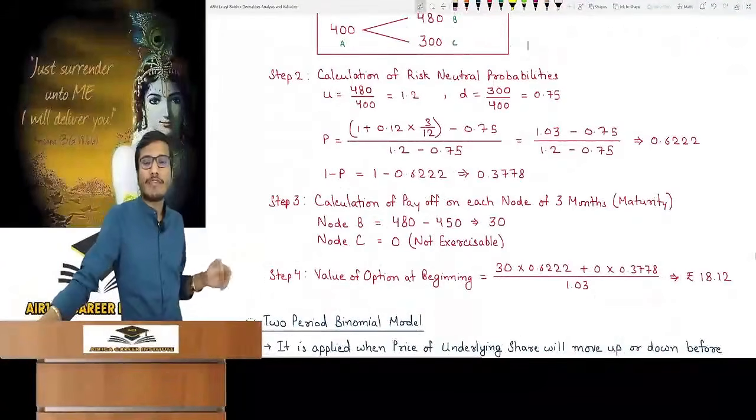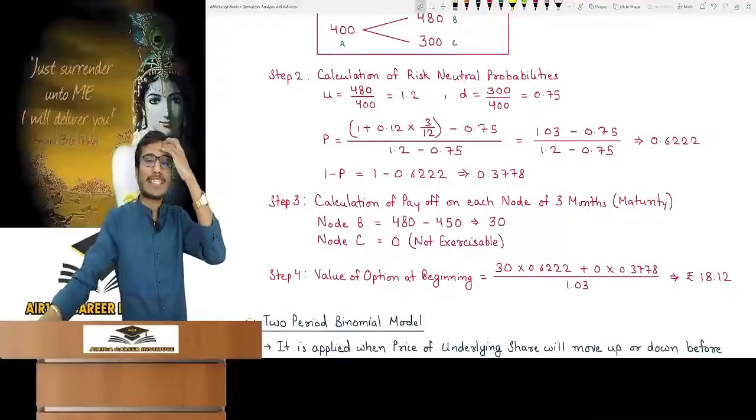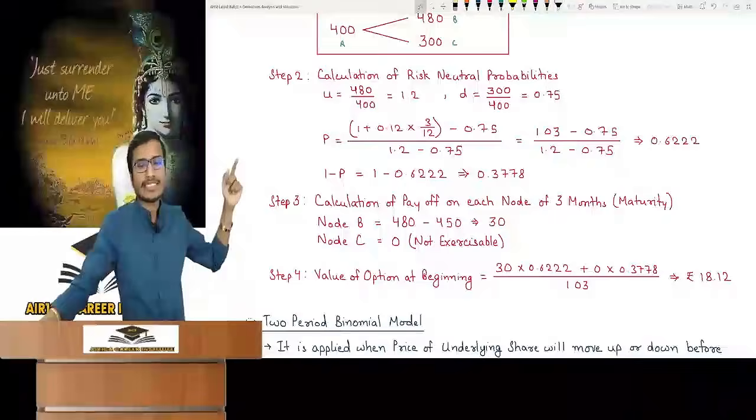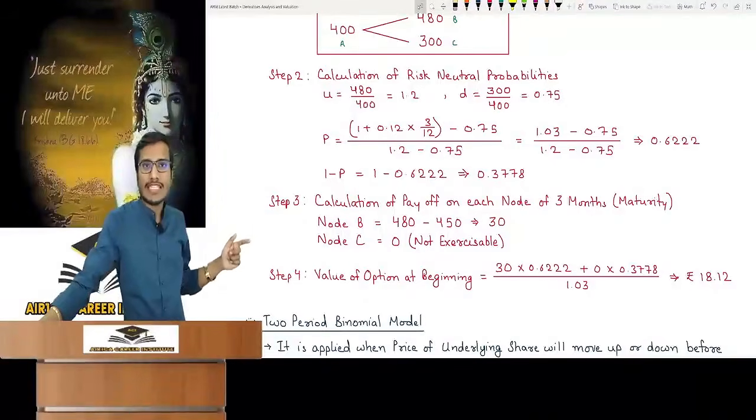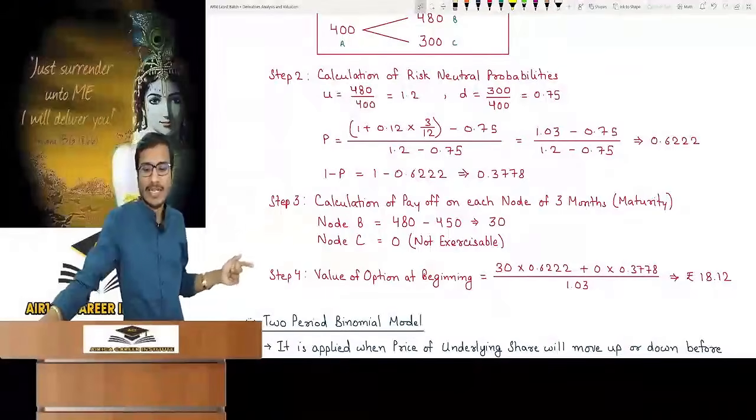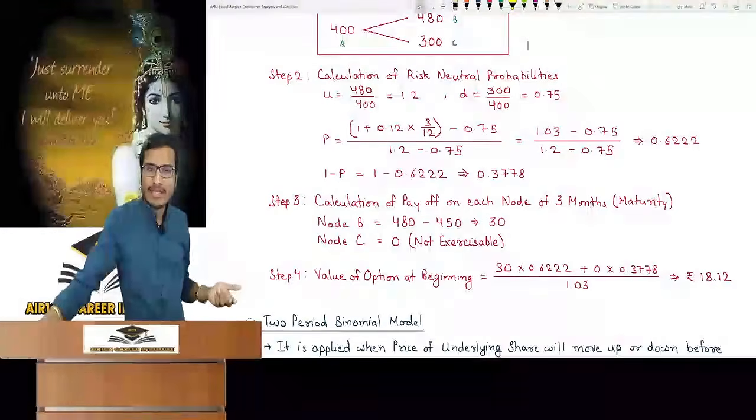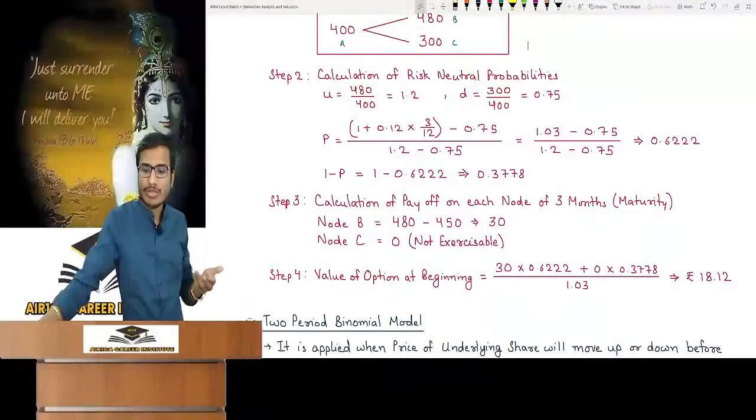In step 4, value of option at beginning, expected value of option at maturity. Payoff 1, how much? 30 into probability 0.6222. Second payoff is 0. What is the probability in this case? 0.3778. This expected value is divided by 1 plus RT, which is 1.03, and you will get the value of 18.12. PV done.